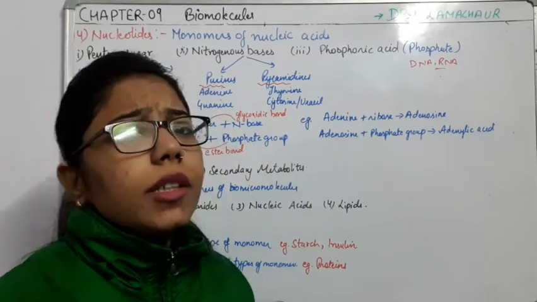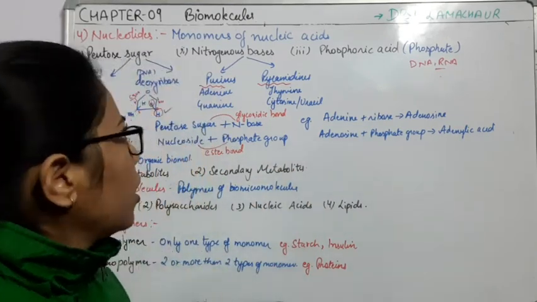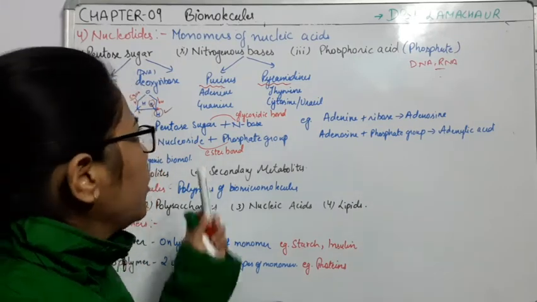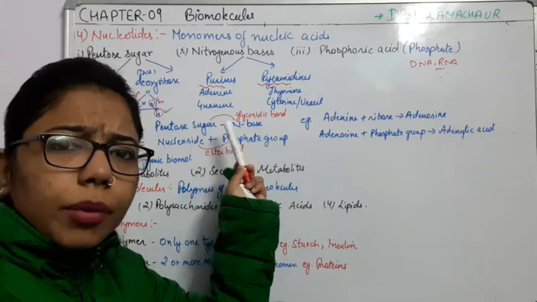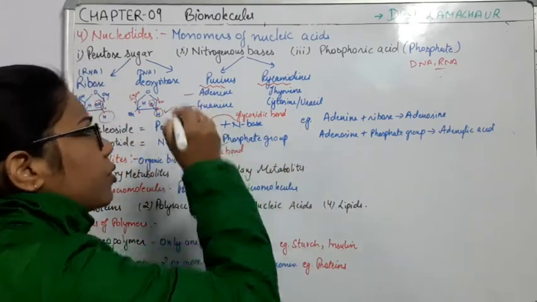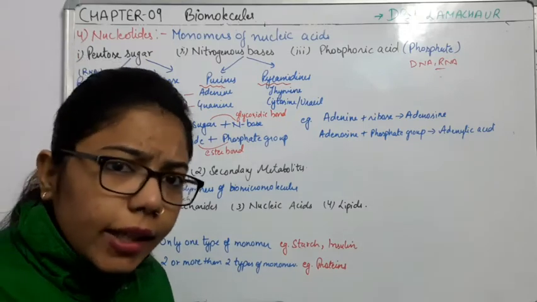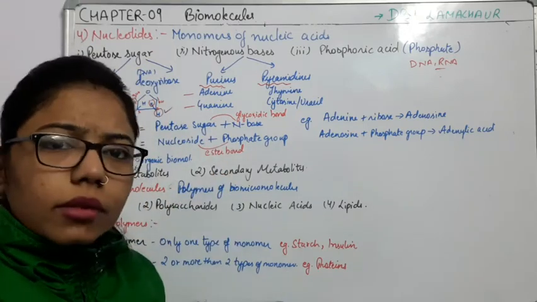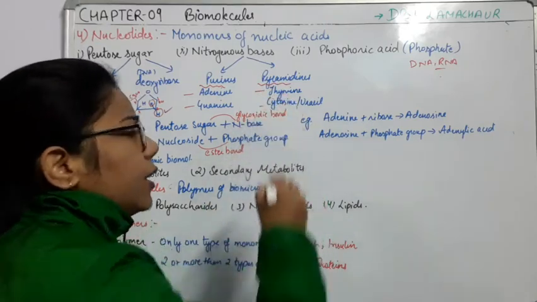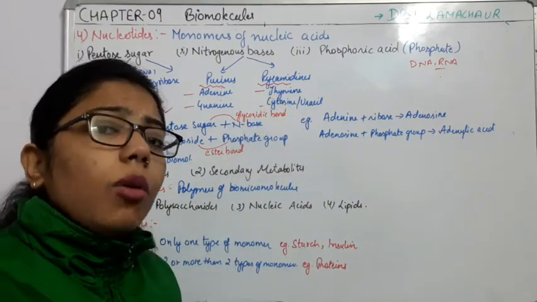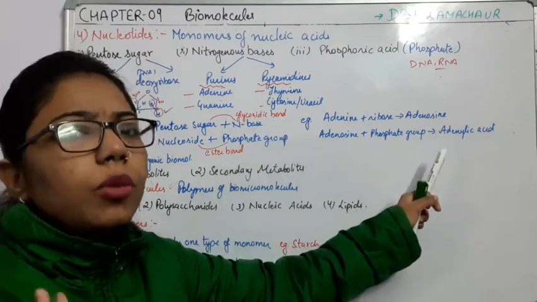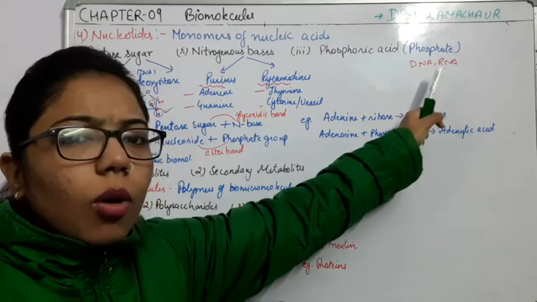Why are we studying purine and pyrimidine? Because again, to make the different types of bases, purine as well as pyrimidine are required. We have two different purines: adenine and guanine. And the pyrimidines are thymine and cytosine. Now it depends upon the nucleic acid which is going to be made, like DNA or RNA.